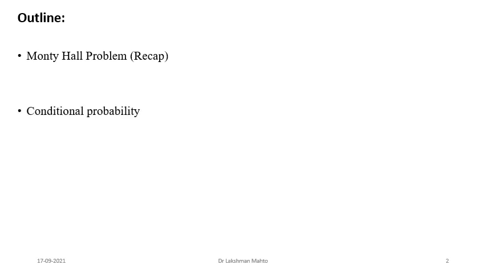Coming to the outline of today's lecture. First I would like to give a one-slide recap of the Monty Hall problem. After that I will go to the intuitive meaning of conditional probability, and then we can rephrase the definition of conditional probability to convert it into a multiplication rule. If you are coming from calculus, you can say this multiplication rule behaves like the chain rule. If you know the chain rule, it is very easy to calculate the probability of a composite event. So rephrasing the definition of conditional probability, it becomes a chain rule.